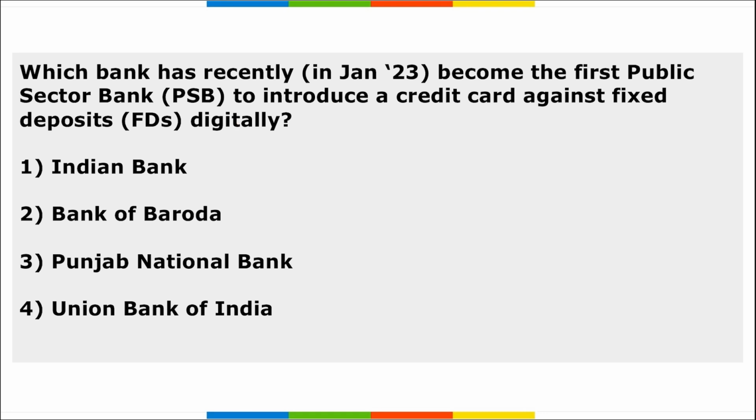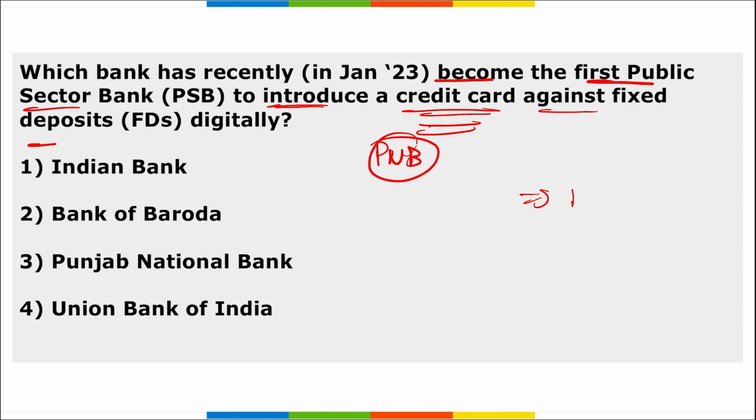Next, which bank has recently become the first public sector bank to introduce a credit card against fixed deposits digitally? It was launched by Punjab National Bank. I repeat, you have to name the bank that became the first public sector bank to introduce a credit card against fixed deposit. That means if you deposit your FDs in Punjab National Bank, then you will be able to get a credit card based on these fixed deposits.